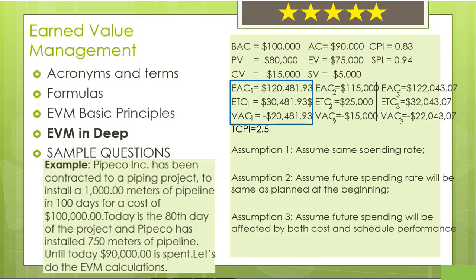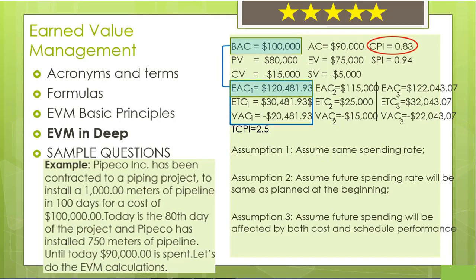Let's see the results we obtain from the calculations from the first assumption. If we are assuming the same spending rate for the future spending, CPI will affect our results. Since CPI is less than 1, our EAC, estimate at completion value, is greater than BAC, the budget.